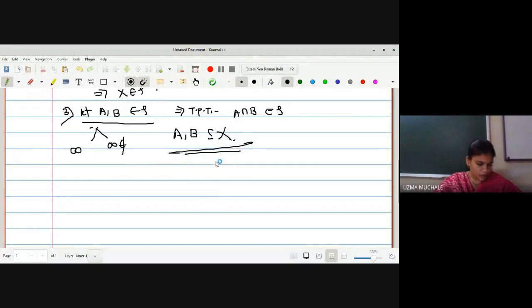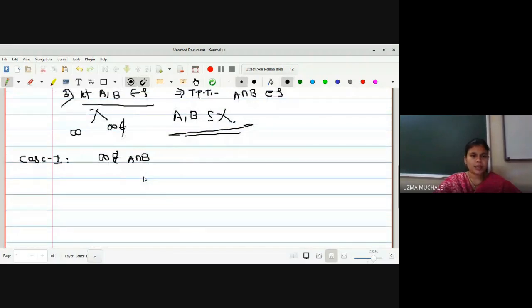Now, for that I will go with cases. For the first case, what we will select is that infinity is not a member of A intersection B. A and B can be from any set, no? Either you can have A as a set from tau which contains infinity, and on the other hand we can have infinity not belonging to B. So that's why we will go for the intersection.